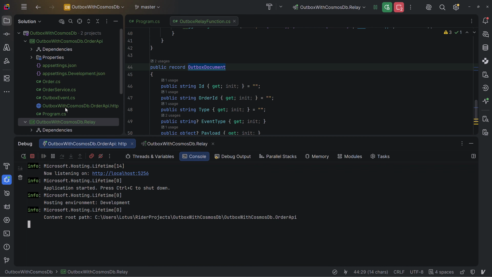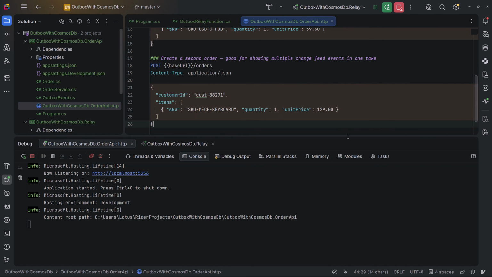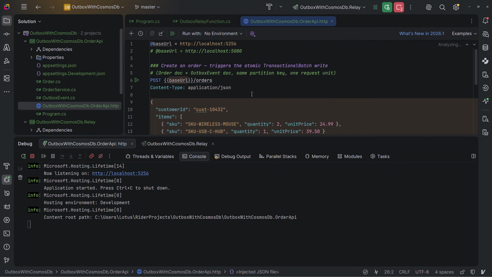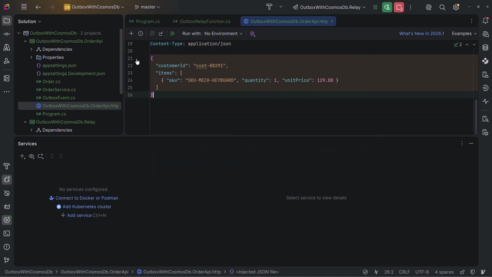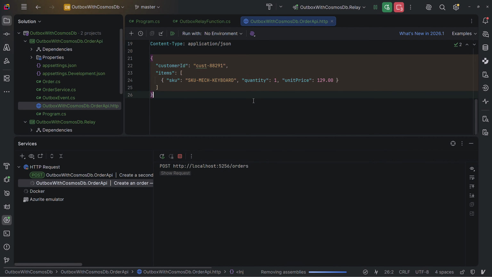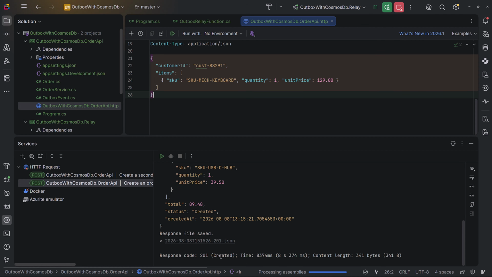And here I have an HTTP file, which contains the request. So with this, we can fire some requests to our endpoint and see what happens in the Cosmos DB and storage account. So let's fire this POST request with this customer ID and 2 line items in it. I will fire. And we got here 201 Created. So let's go to Azure and see what happened.